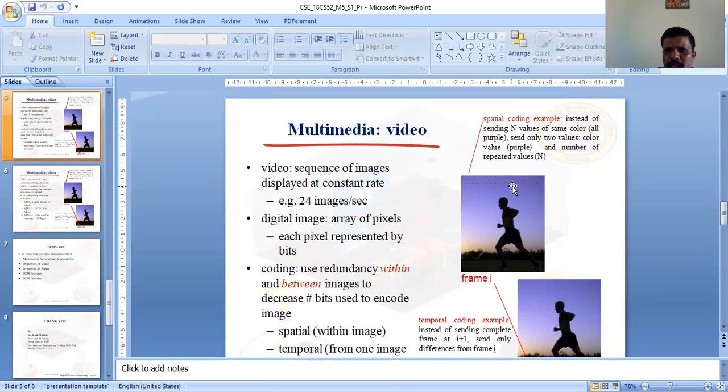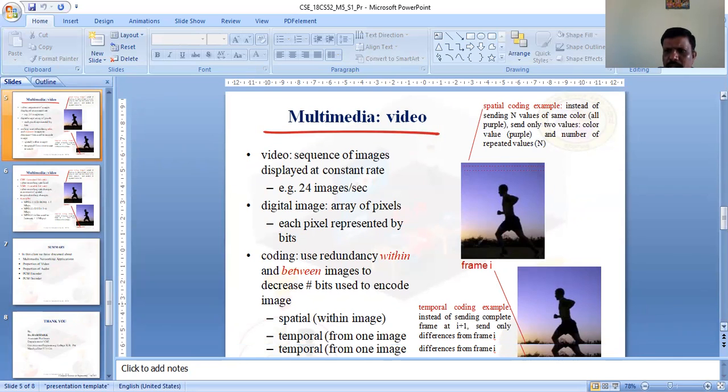That is spatial coding. Temporal coding is instead of sending a complete frame, so this is one frame and this is another frame. The sequence of images together forms a video. Instead of sending a complete frame i plus one, which is the next frame, send only the differences from frame i. Frame i is the first frame and i plus one is the second frame. What differences were observed? That is what we call temporal redundancy. They take the differences between one image and the next image.